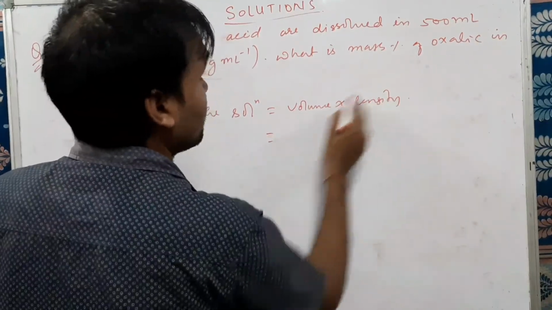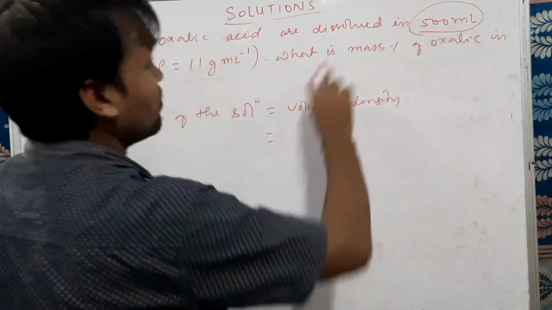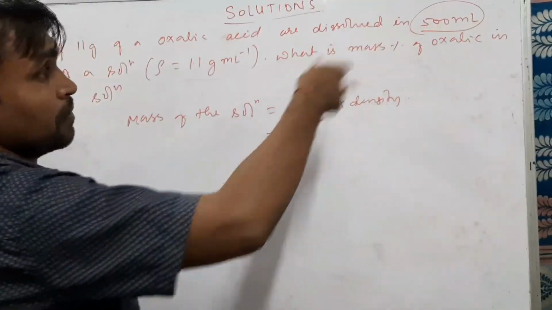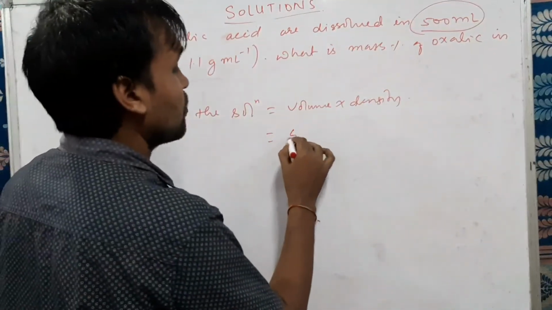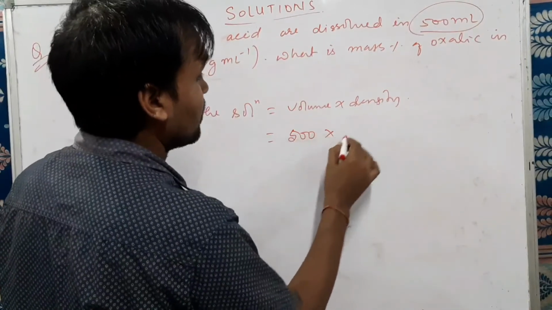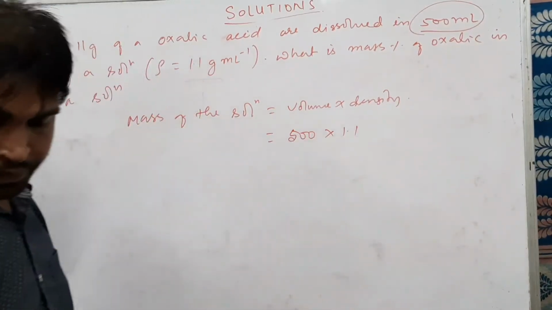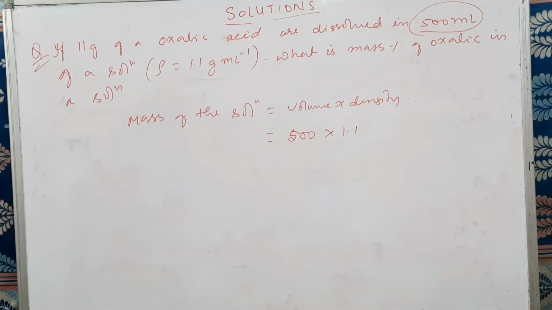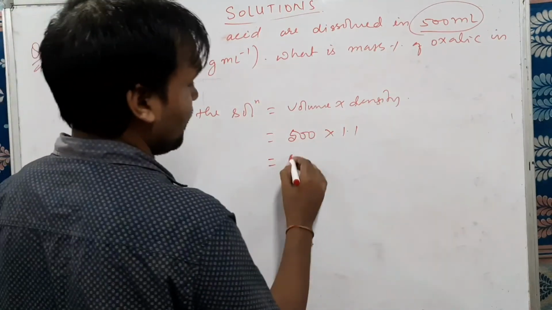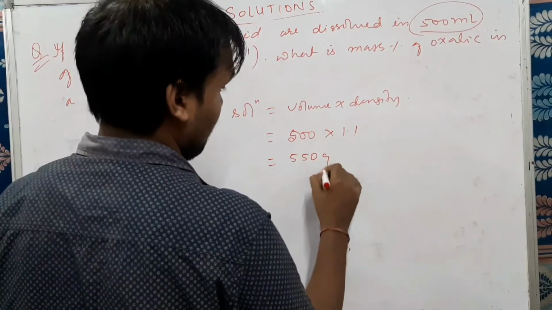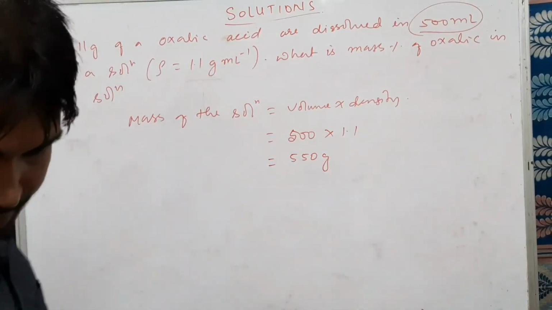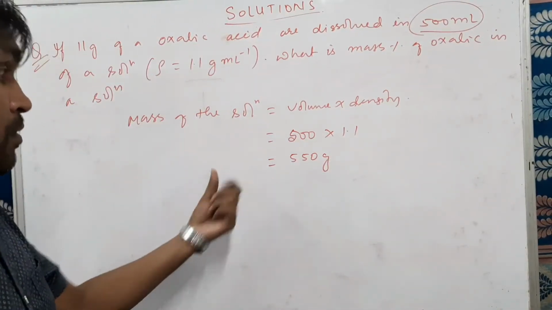So what volume is given? This is always considered as the volume. The solution is 500 ml, so the volume of the solution is 500 ml. So 500 into density, which is 1.1, comes to 550 grams. Got it? 550 grams is the mass of the solution.